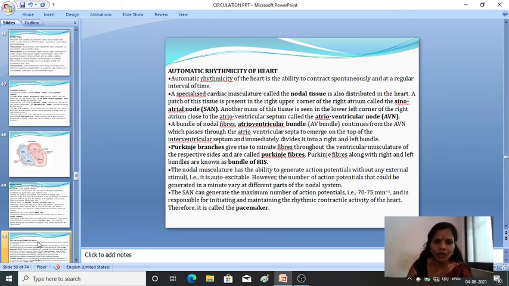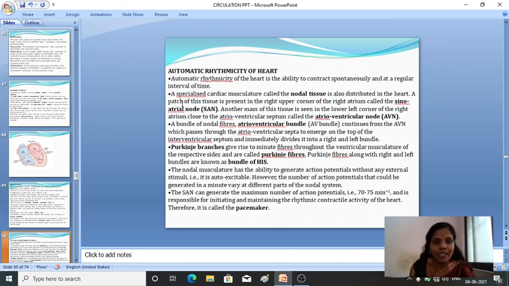So again, the automatic rhythmicity of the heart is the ability to contract spontaneously at regular intervals of time. So the heart contracts. Okay, what changes happen during heart beating, we will study that here. Fine. So the automatic rhythmicity of the heart is the ability to contract spontaneously at regular intervals of time. It does its work correctly, when it should contract and when it should relax.